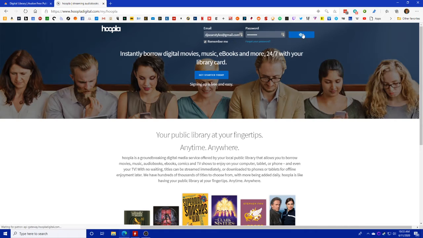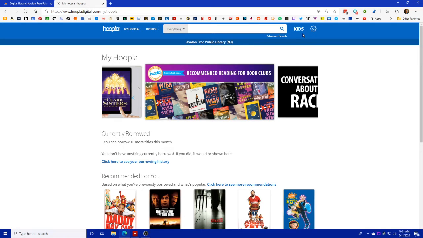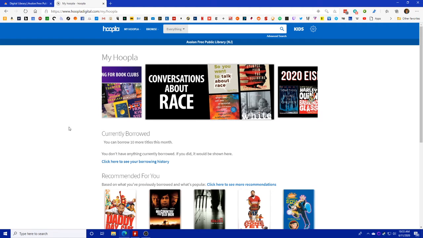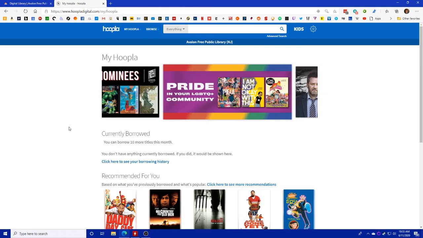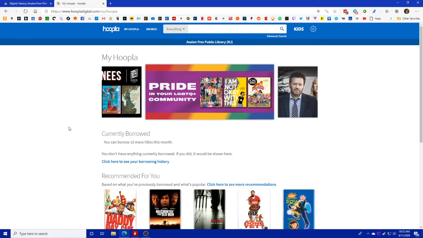I am going to go ahead and just log in to my account that already exists. So we can move around here. Now we are in. Now Hoopla has ebooks and audiobooks like Overdrive does, but it also has movies, TV shows, comic books, and albums. There are going to be a couple of other differences over here where, for one thing, the selection over here is not picked by us at the library. It's all what Hoopla gets the licenses to.